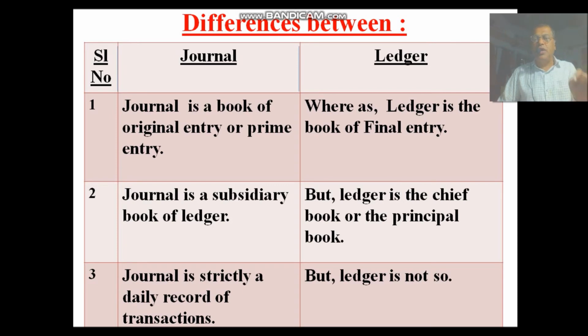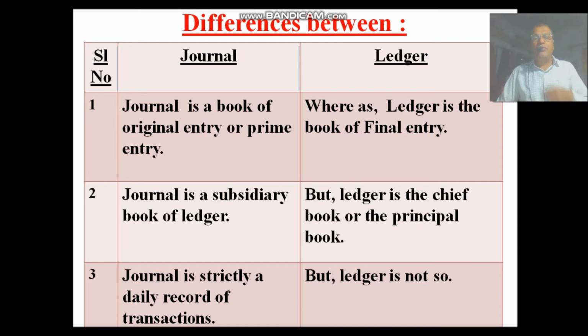Then the business transactions are transferred from the journal to the ledger. This is the first difference.